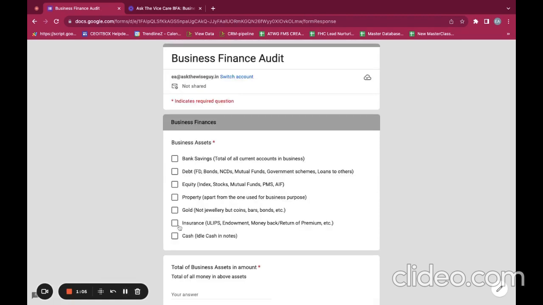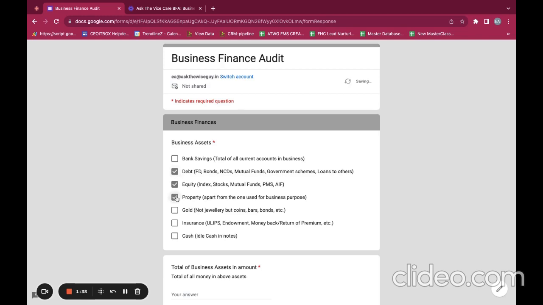So next we come to business assets. It's simple, like how much total amount you have in your account, in your business account basically. Then we have debt. So अगर आपने invest कर रखा है FDs, bonds, debts, or if you have given loan to anyone, so you select debt. And then equity. Equity includes indexes, stocks, mutual funds, AIF. Next comes property. So any property apart from the ones that you're using for your business purposes, say factory, warehouse, or your office, it should not be a part of it.